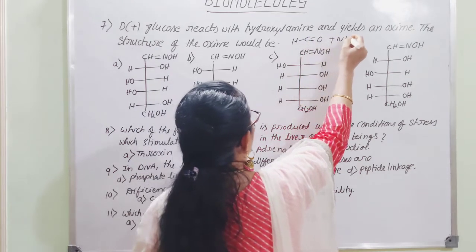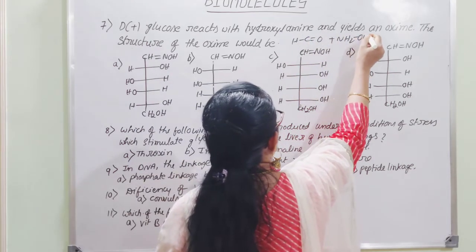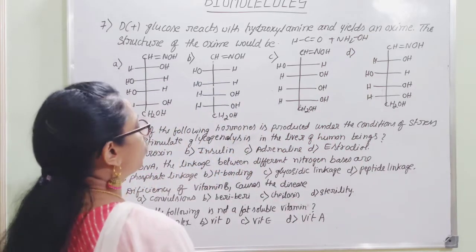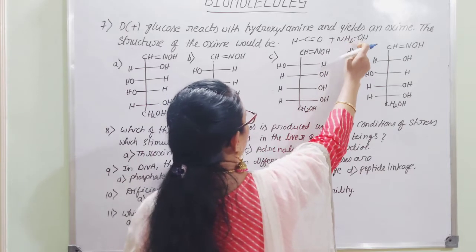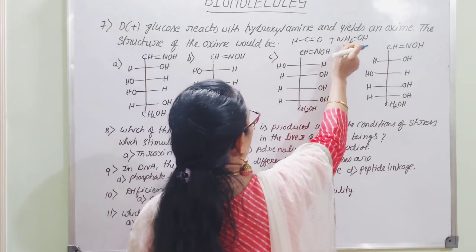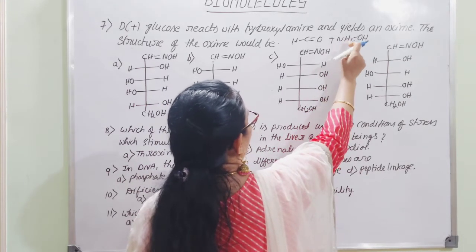It will be interacting with NH2OH. So here there will be removal of water. Once there is removal of one oxygen and two hydrogen atoms, it will be left with NH.